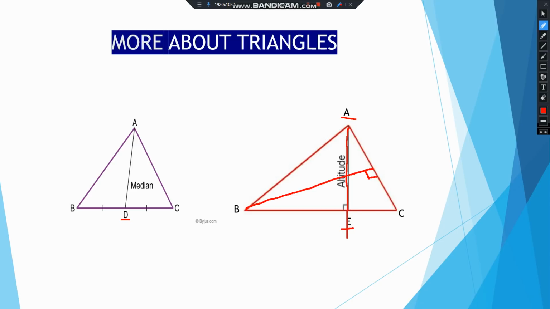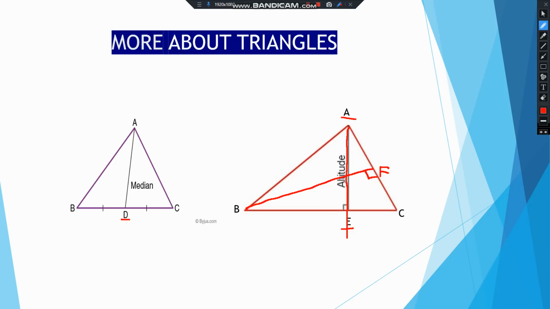Okay, so BF becomes another altitude. Like I had shown you another median here, same way from C on the opposite side you can draw another altitude.